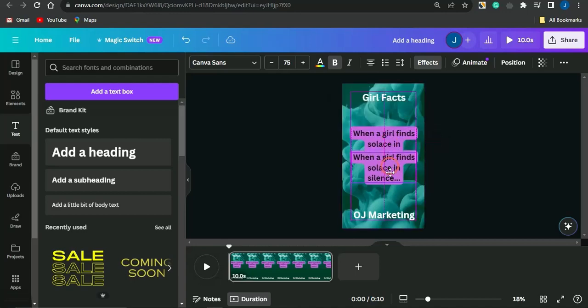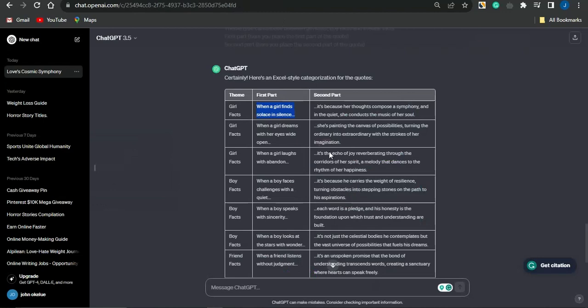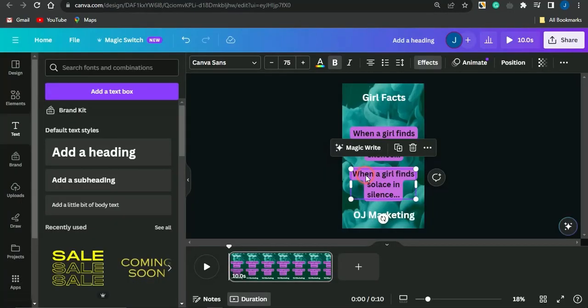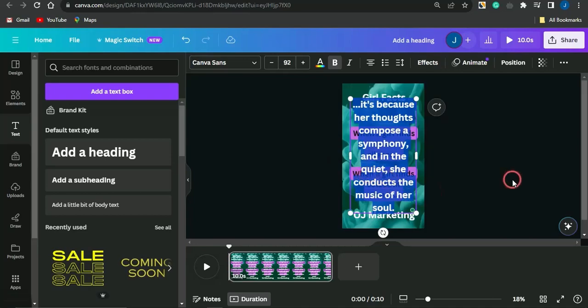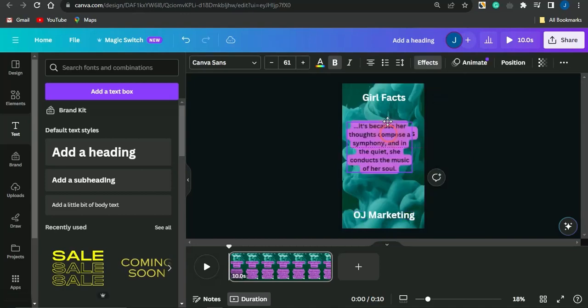So once I duplicate this and bring this down to this section, you want to go back to ChatGPT and copy this other section right here, which is the second part. If you do copy this, you're going to head back to that particular section and paste that in this section. As you can see, this has been pasted. You can then bring this to the center also.